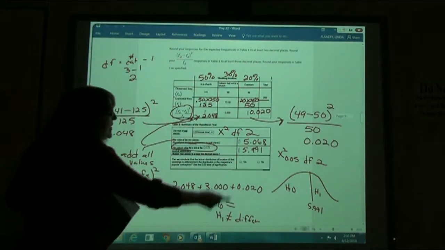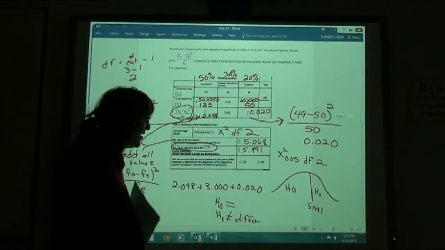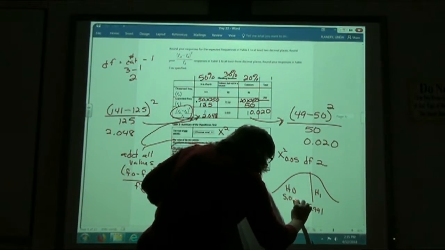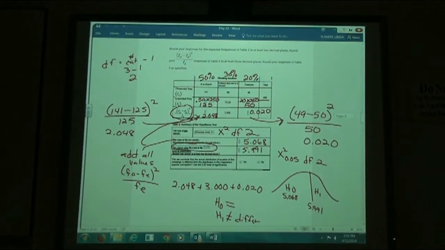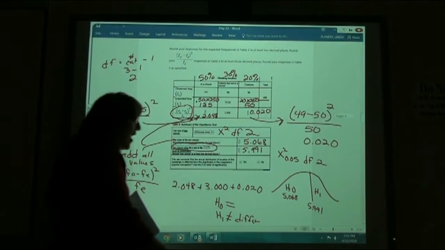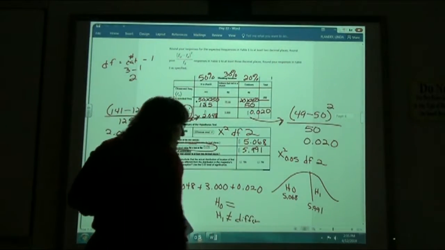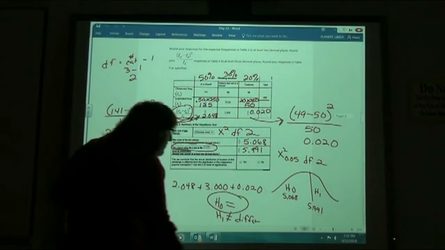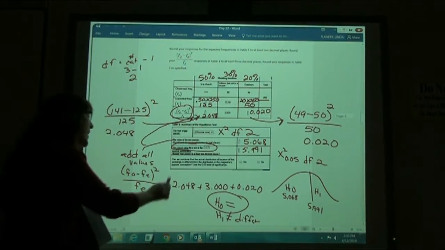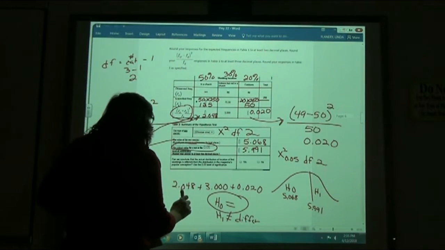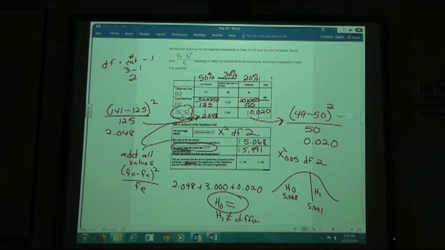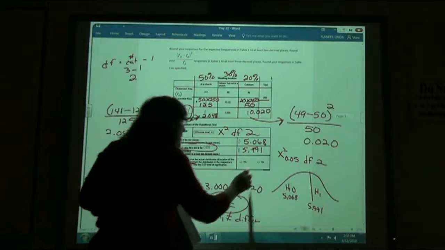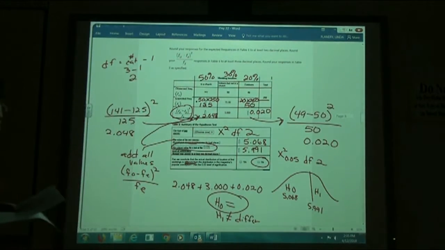Well, my test value is 5.068. 5.068 would be smaller than 5.991. So I have to do the null because I'm in the section for the null. I have to say that it's equal. Can we conclude that the actual distribution is different? No, I have to say it's equal. It is not different. And so no, I cannot conclude that it's different from the distribution in the magazine.